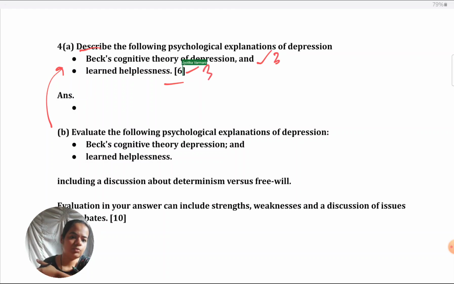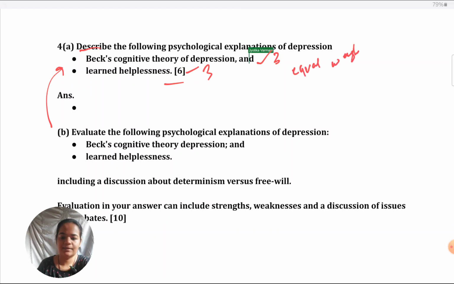So the 6 markers, 3 marks for each. They can't give you more than 2 topics together because it will become too much for 6 marks. So think of it as Beck's depression theory, you need to justify for 3, and learned helplessness, you need to justify for 3. Now, considering that these are the marks distribution, you need to write your answer, meaning that you give equal weightage to both.